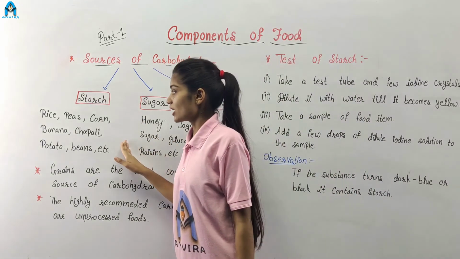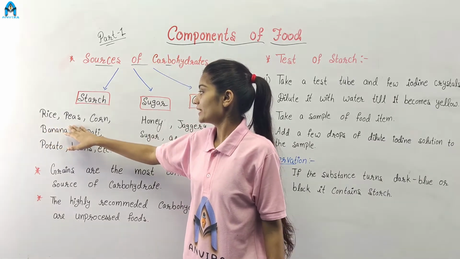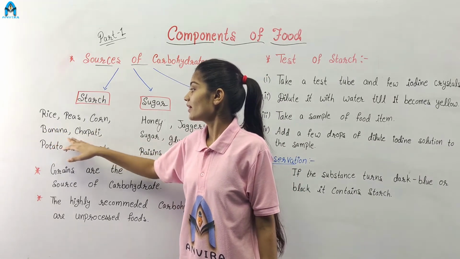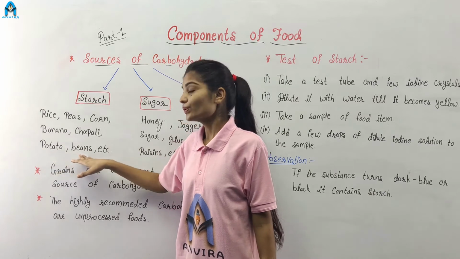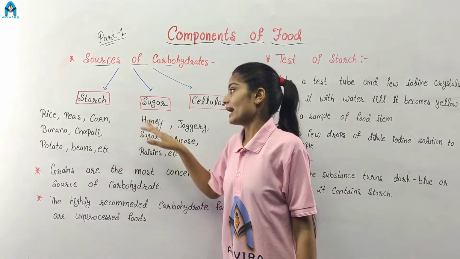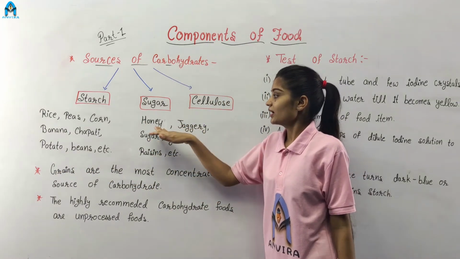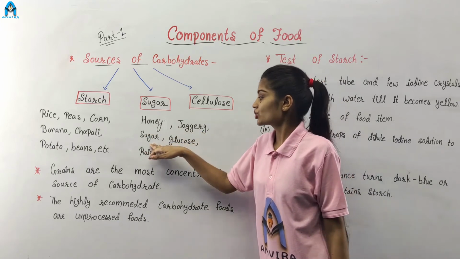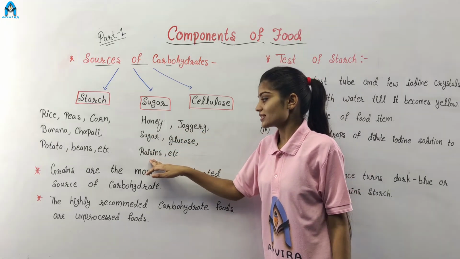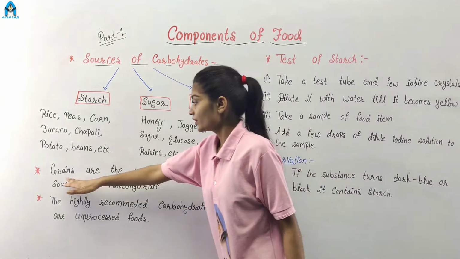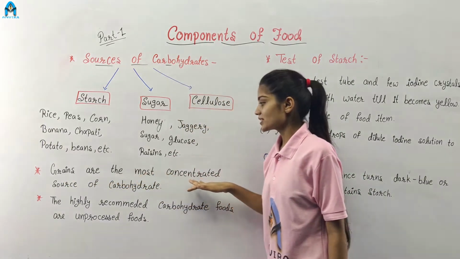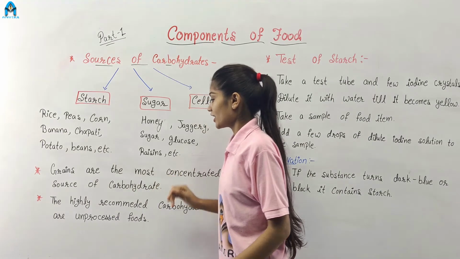The sources of starch are rice, peas, corn, banana, chapati, potato, beans, etc. And the sources of sugar are honey, jaggery, sugar, glucose, raisins, etc. Grains are the most concentrated source of carbohydrate.